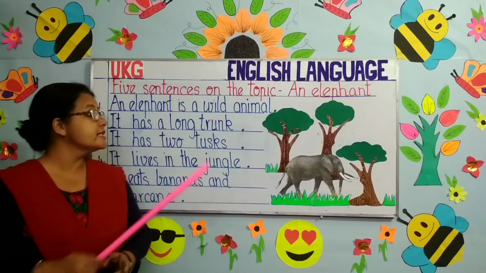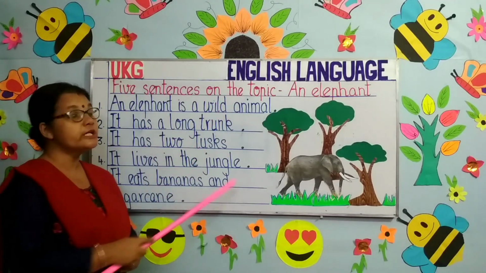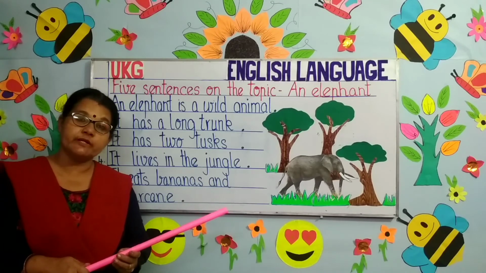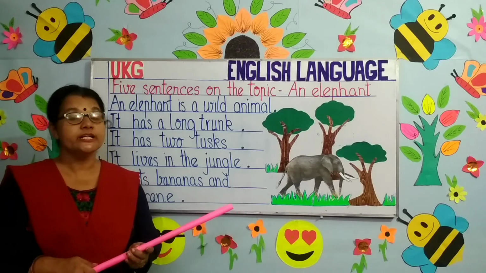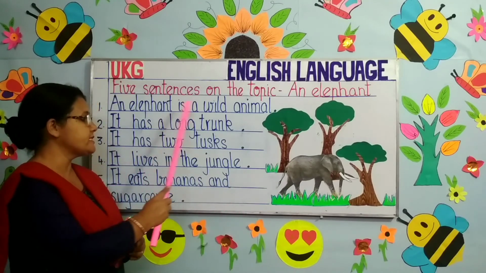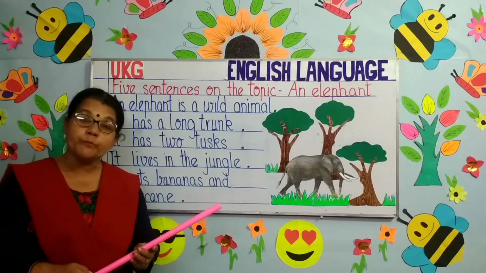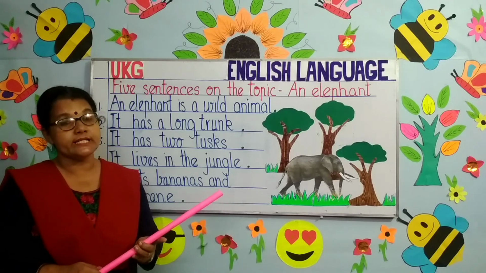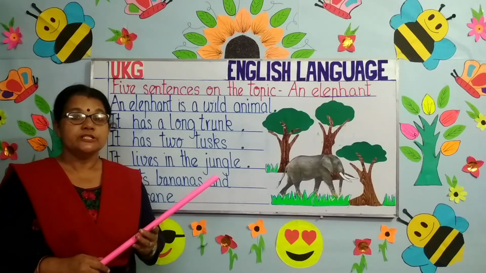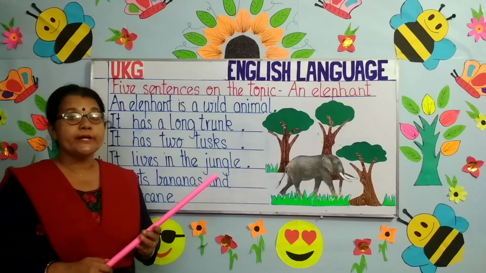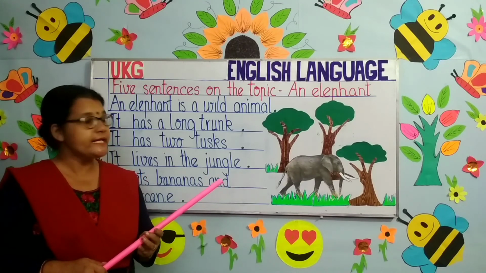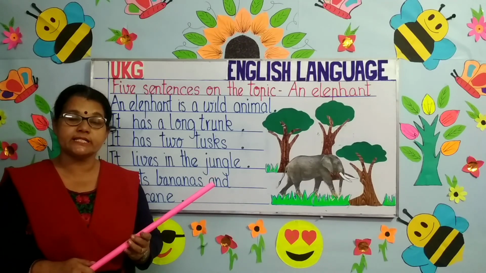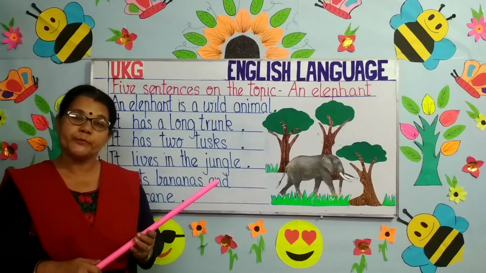Today we learned 5 sentences on 2 topics. The first one was a parrot and the second one an elephant. Children, you all need to memorize these sentences and also practice different sentences if you can. Worksheets related to these topics will be uploaded on your school website. Parents, please help them to memorize these sentences and do their worksheets properly.